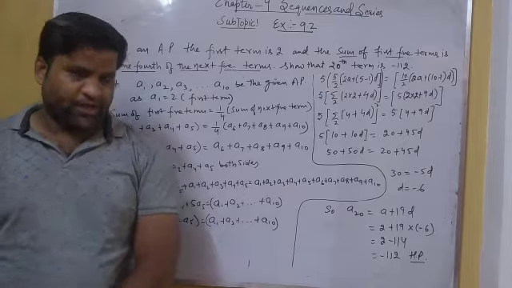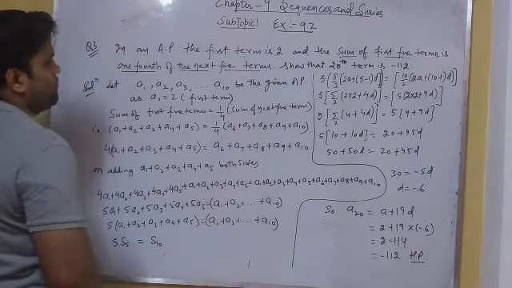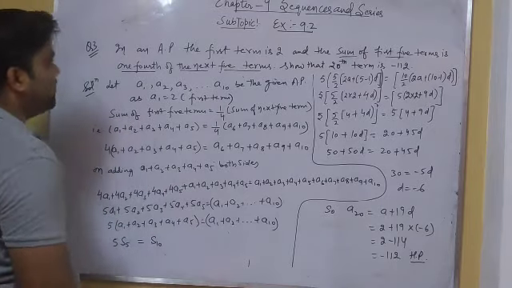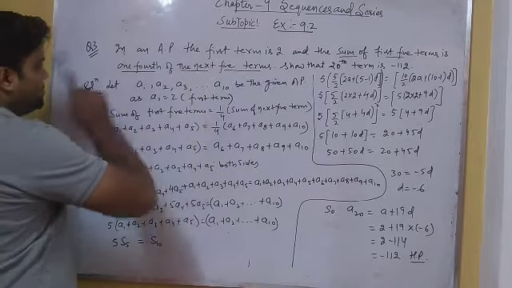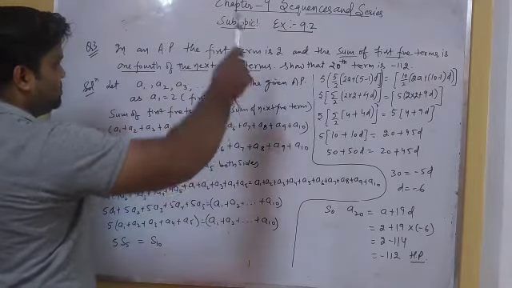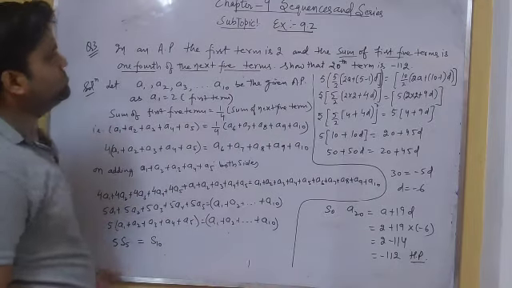Now let us come to question number 3. In an AP, the first term is 2 and the sum of the first 5 terms is 1/4 of the sum of the next 5 terms. We have to show that the 20th term is minus 112. The first term of the AP is given, and it is given that the sum of first 5 terms is 1/4 of the sum of next 5 terms.